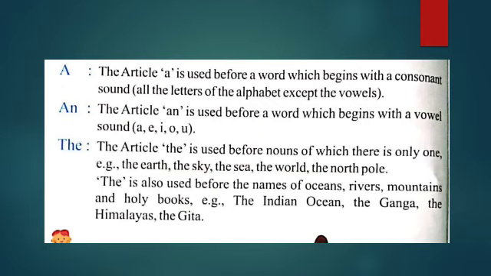The article the is used before nouns of which there is only one. Example: the earth, the sky, the sea, the world, the North Pole. All these are examples of things of which there is only one. The is also used before the names of oceans, rivers, mountains and holy books. Example: the Indian Ocean, the Ganga, the Himalayas, the Gita. Now come to the next page.